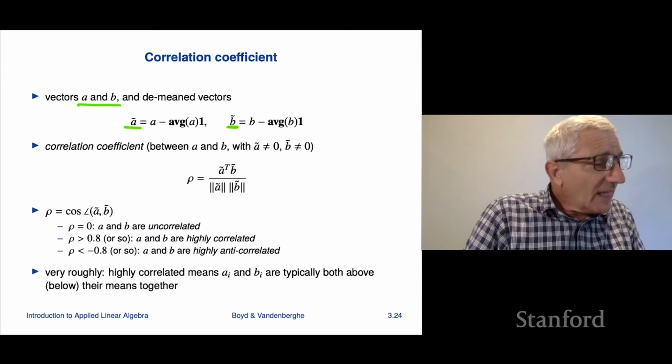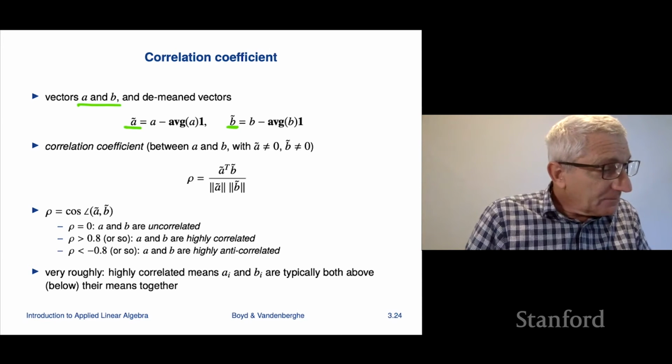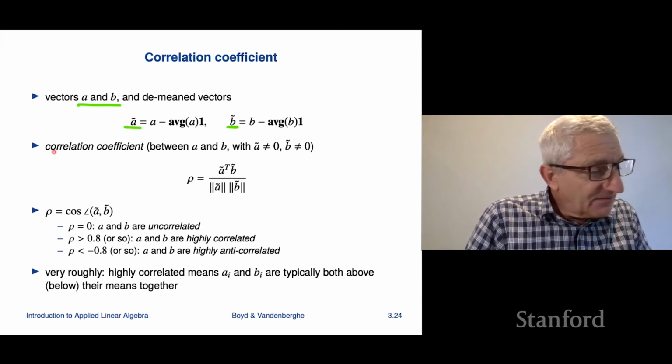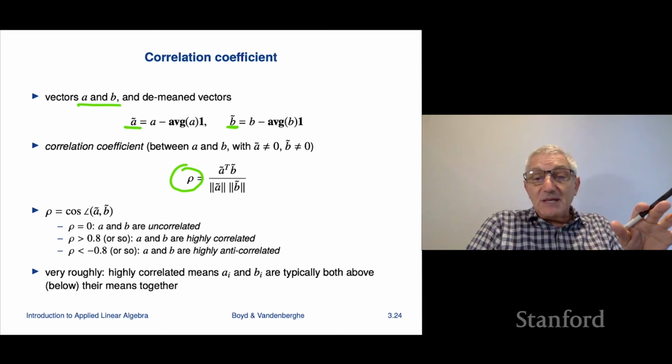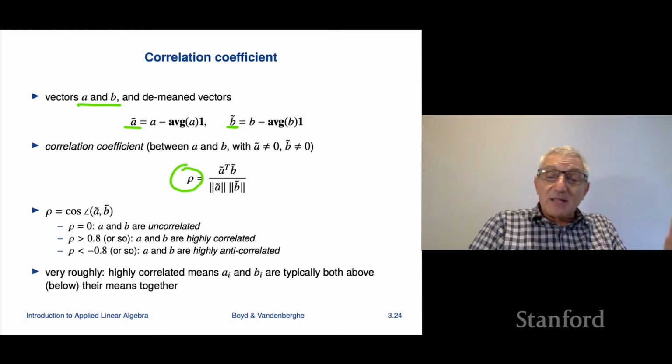Okay, so we demean these vectors, and the correlation coefficient is defined. This is kind of a standard mathematical symbol for correlation, the Greek letter rho, and it's equal to the inner product of the demeaned vectors divided by the product of the norms.